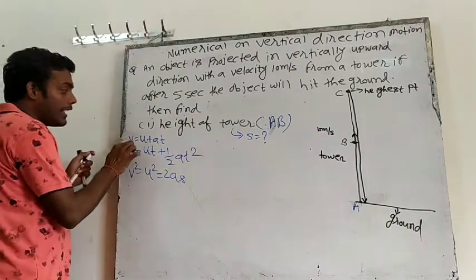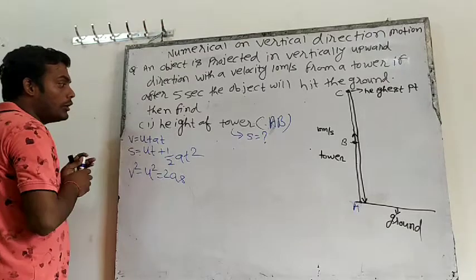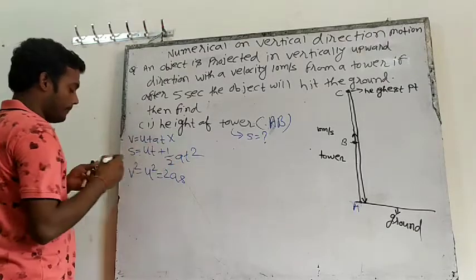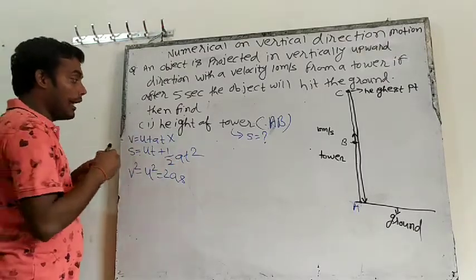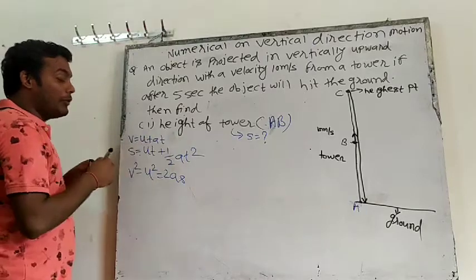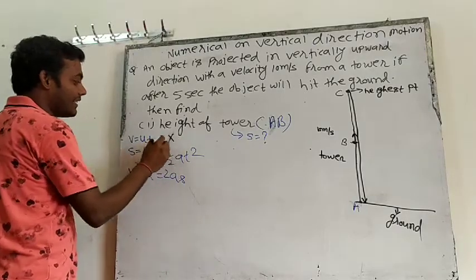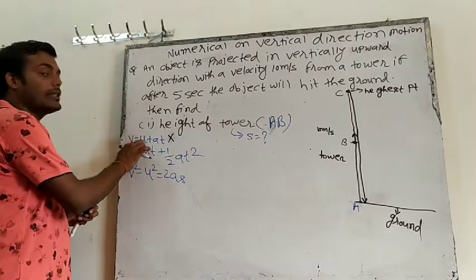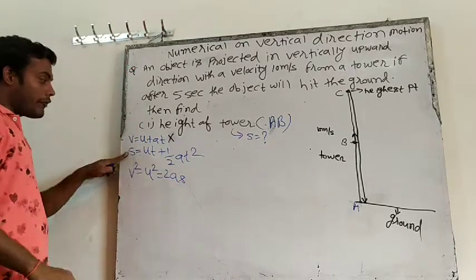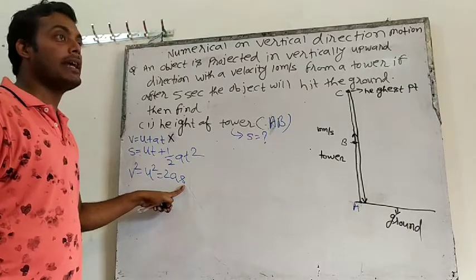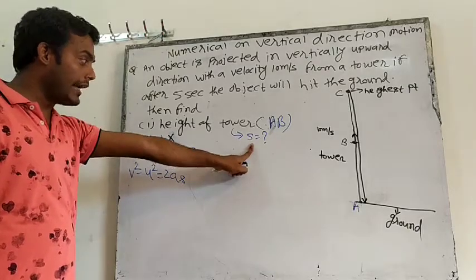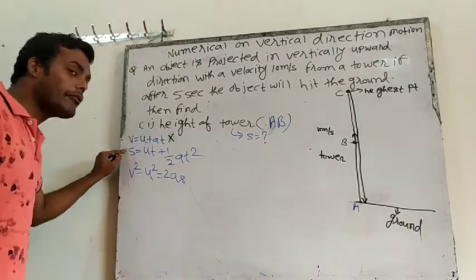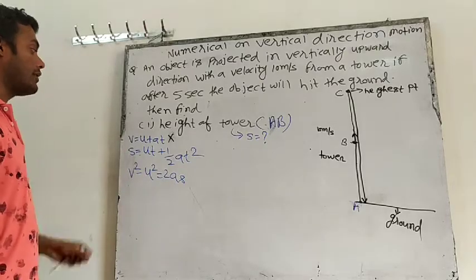In this equation, is there any S? No. So I will not take this equation. I am not saying that this equation is incorrect, but I will not take it for solving S, because in this equation there is no S. In this equation S is there, in this equation S is there. That means for finding S, we will select either this equation or this equation.